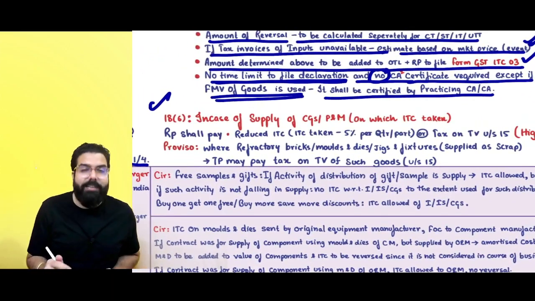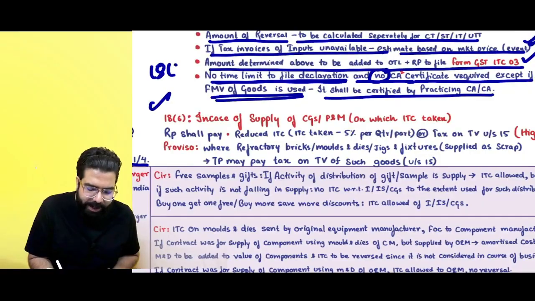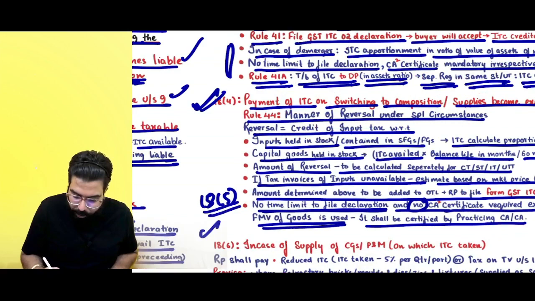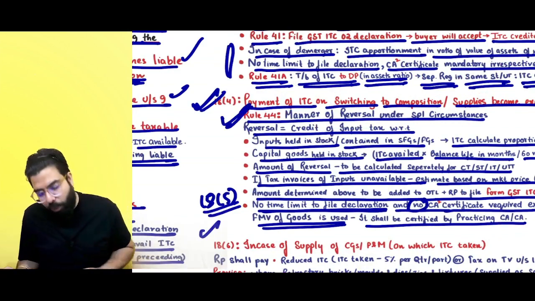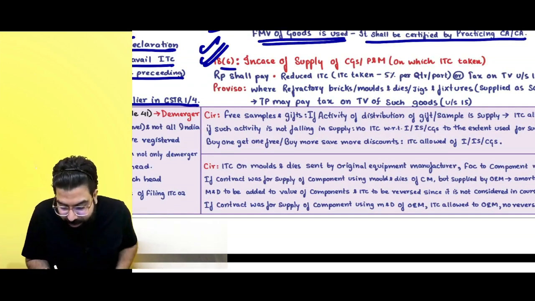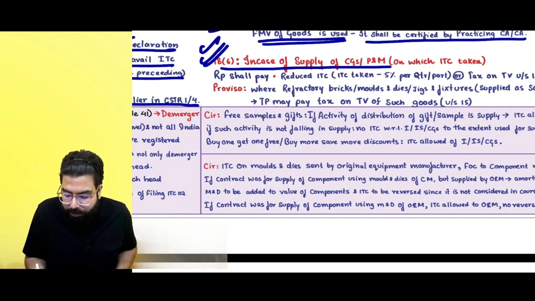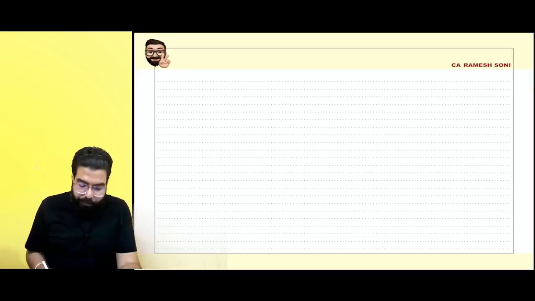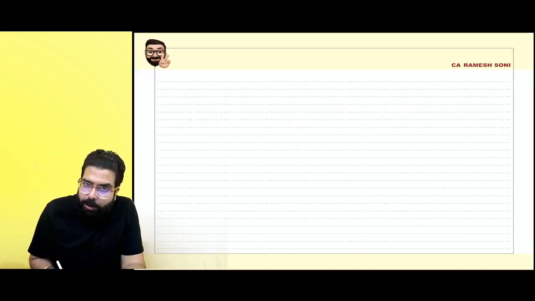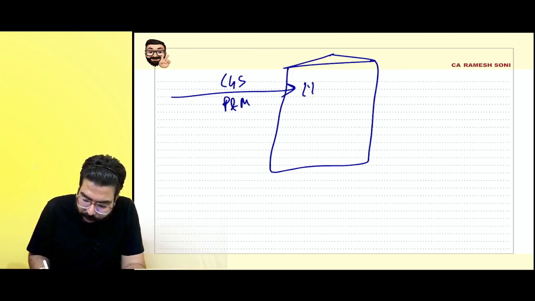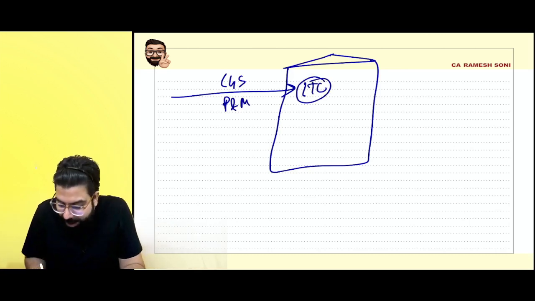Point is clear. Section number 18.5, what does it say? 18.5 says, please follow rule number 40 and rule number 44. Okay, sir, we are anyway following. Then section number 18.6 says, Ramesh, in case of supply of capital goods and plant and machinery on which ITC had been taken. So if I have bought capital goods or plant and machinery for my business and taken the ITC, now if I go ahead and sell them,